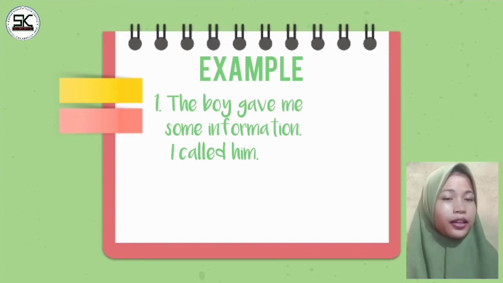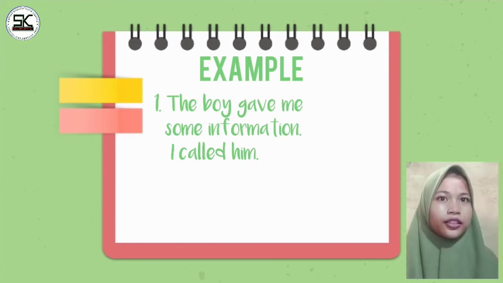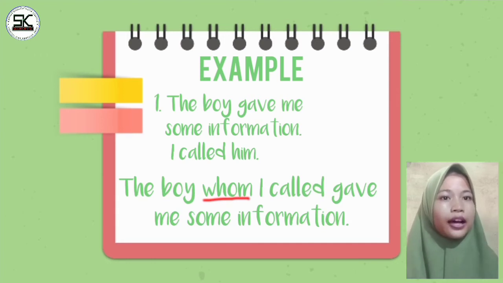I called him. Him in the second sentence refers to the boy in the first sentence and is the object for that. The relative pronoun used is whom. So, if the two sentences are combined, it will become: the boy whom I called gave me some information.